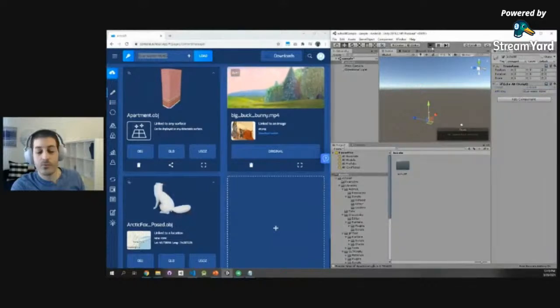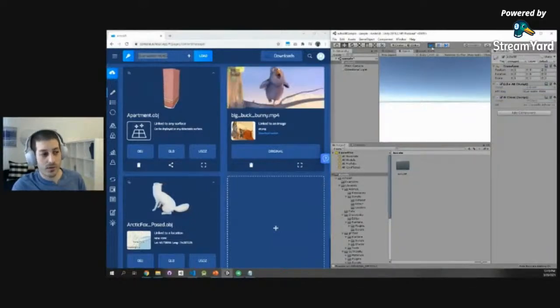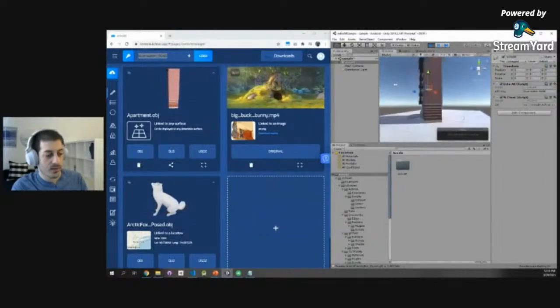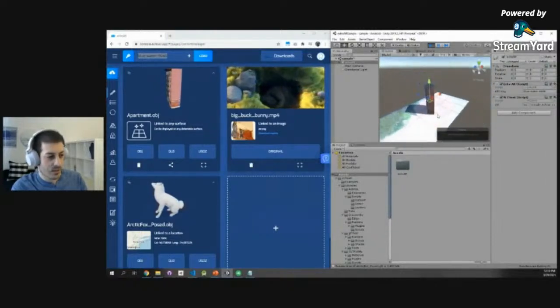I'm going to press play. Data will stream from the cloud to the game engine. Like we saw earlier, the data streams from the cloud to the device. Here we go. We see the building rotating. We see the fox inside the building, and we see the video.